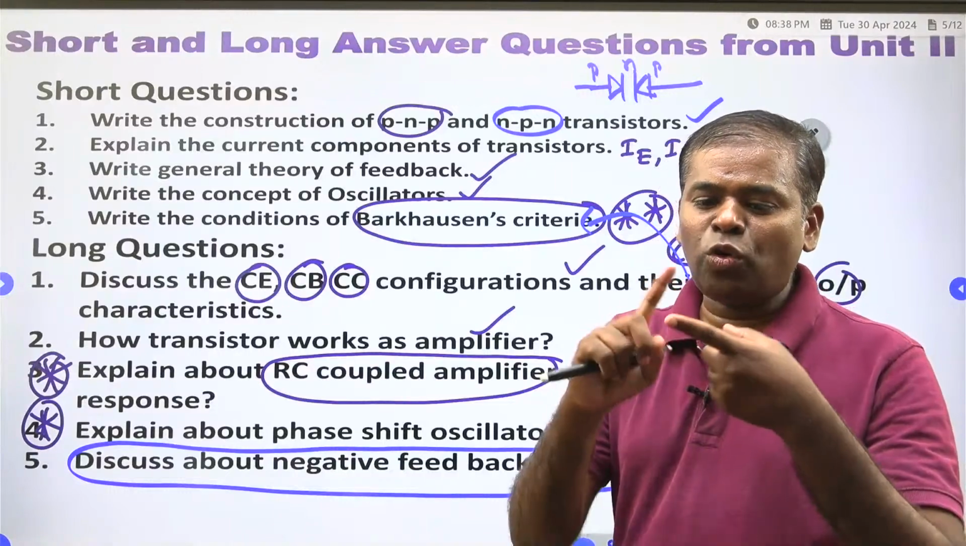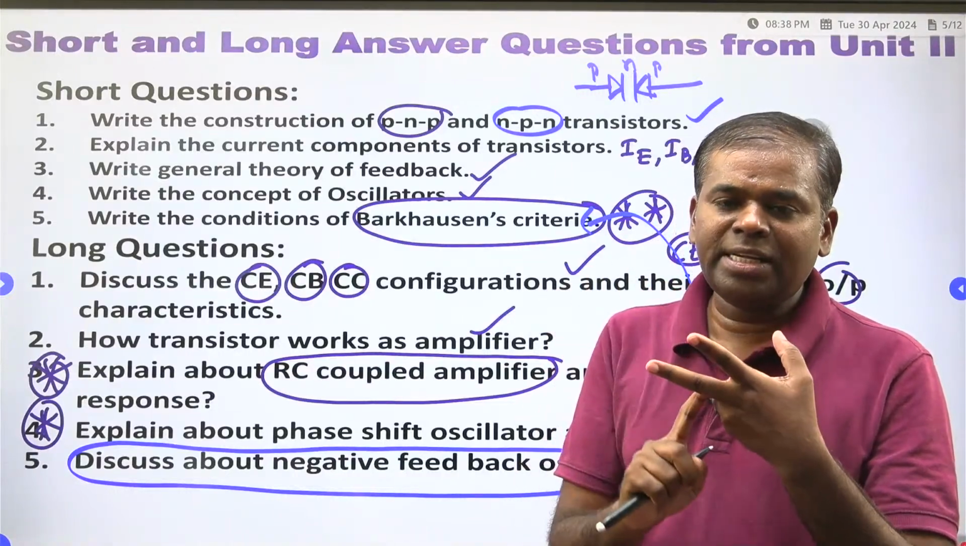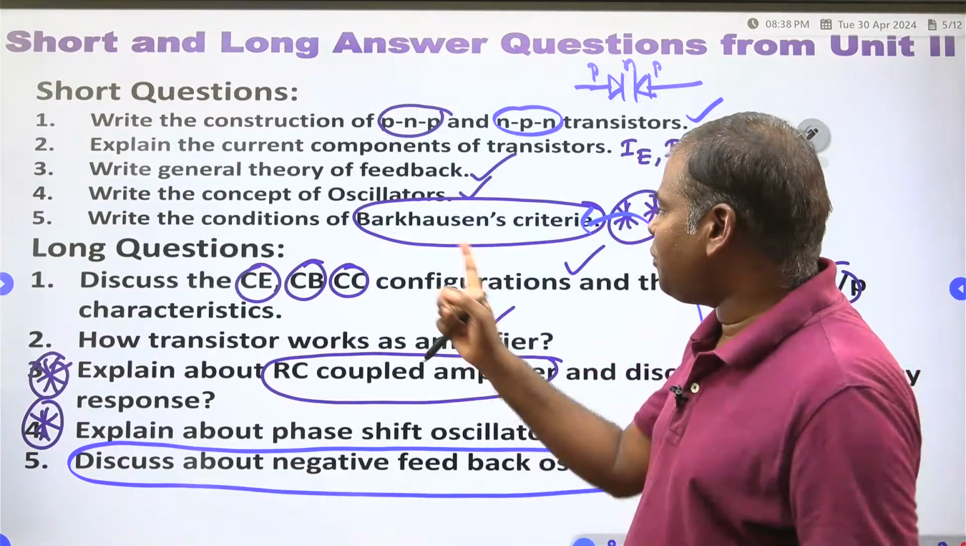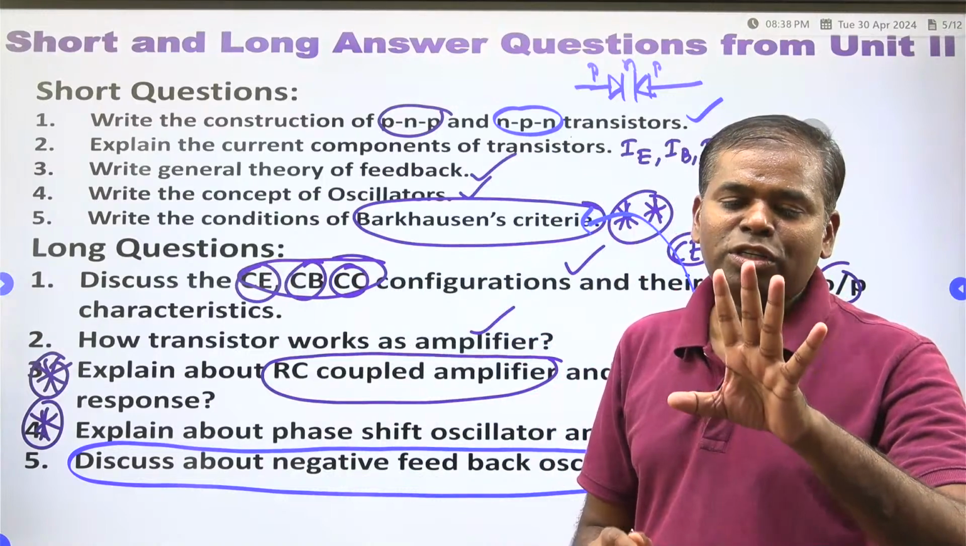In unit number 2, only 2 questions are there. In the first unit, RC coupled amplifier. In the second unit, phase shift oscillator. In the first unit, these 3 configurations also you have to read. Only 3 long questions you have to read.